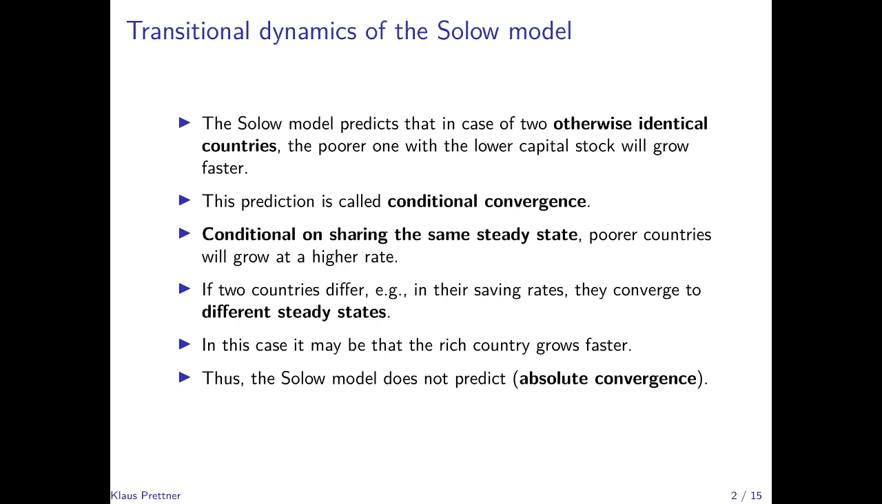And this is important. The Solow model does not predict absolute convergence, that the poor country will always grow faster than the rich country, but it only predicts conditional convergence, that conditional on sharing the same steady state, the poor country would grow faster.